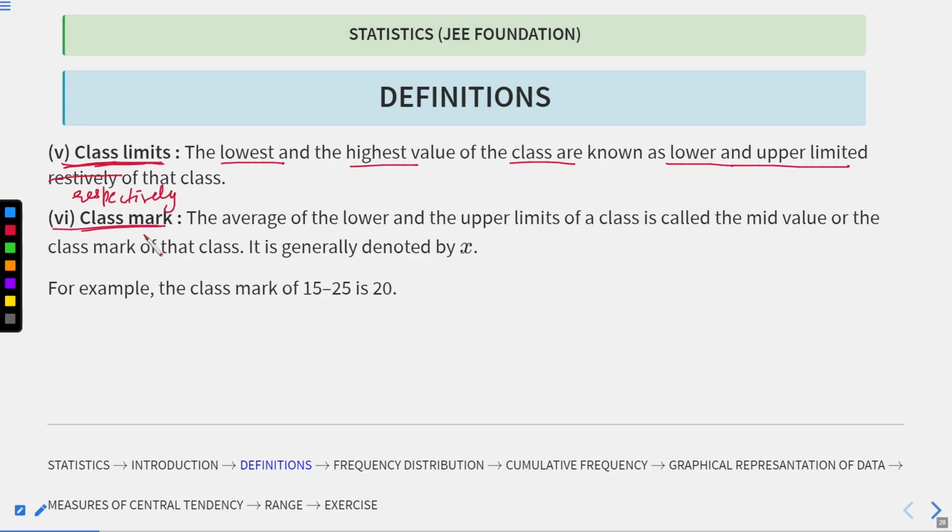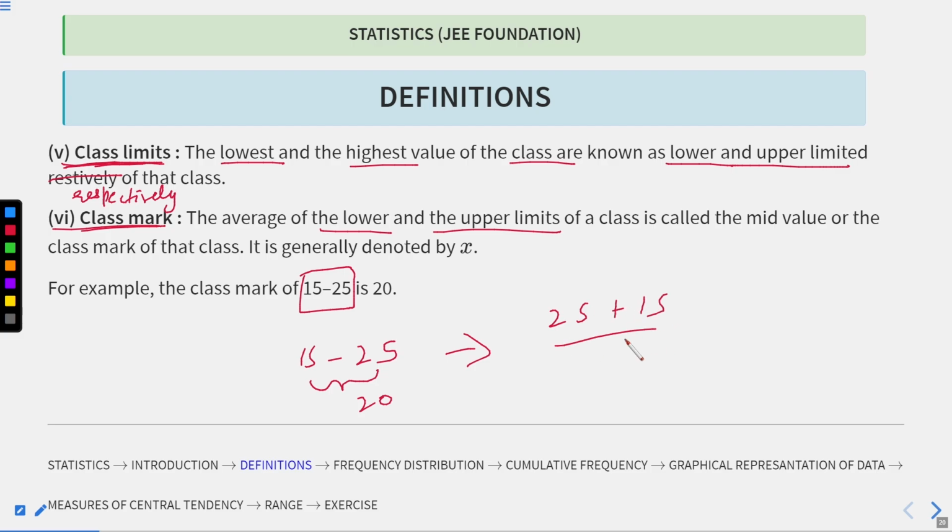Now the class mark is the midpoint or the average of the lower and the upper limits of a class. For example, if I have a class 15 to 25, then its midpoint is 20, or the average of the upper and the lower is 40 by 2, which is 20. So both things are the same. The class mark is just the mid value of the class interval. I hope this is also clear.